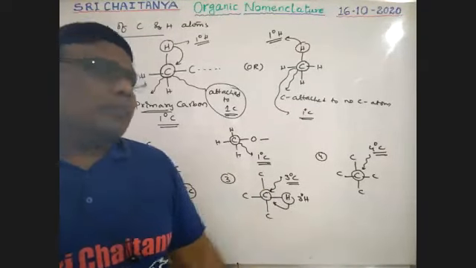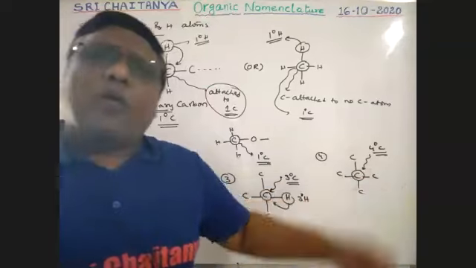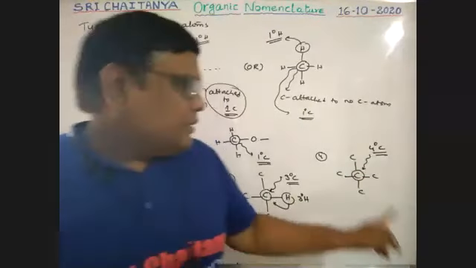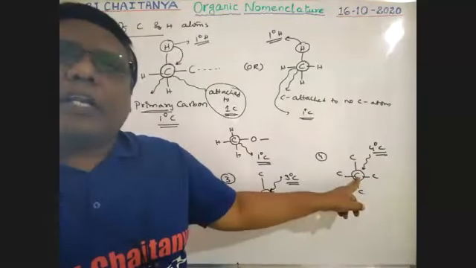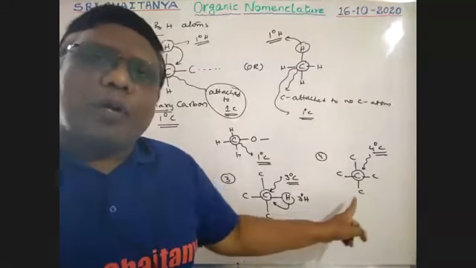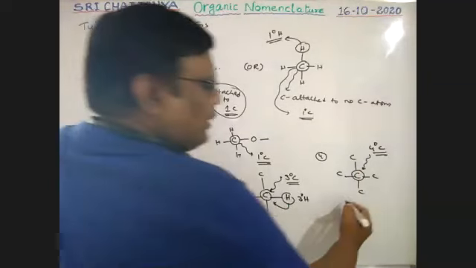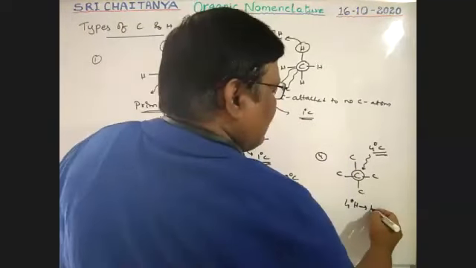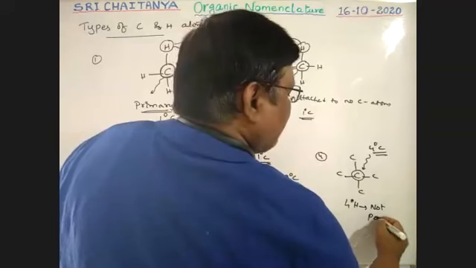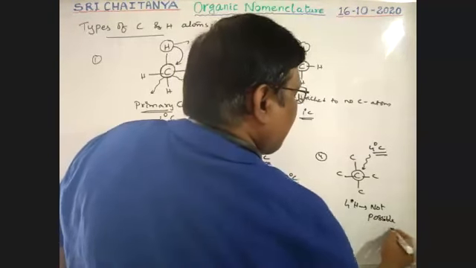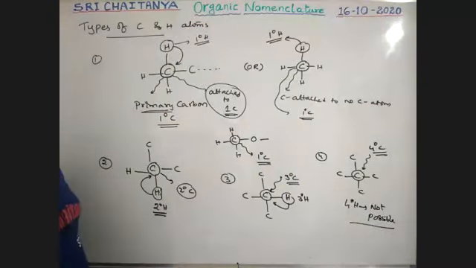So how many quaternary hydrogens are there? That means the hydrogen bonded to a quaternary carbon. All 4 bonds are satisfied, boys. No bond is free. That is why quaternary hydrogens are not possible.